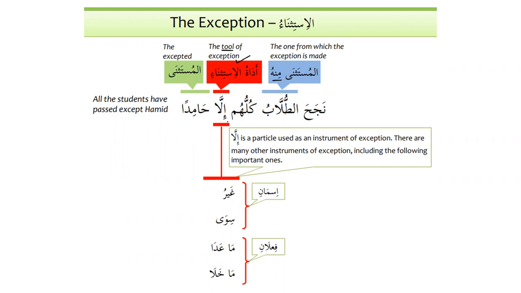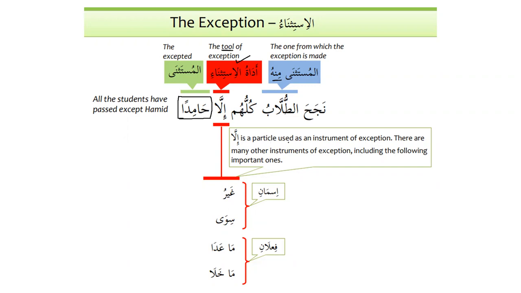Najahat tullabu kulluhum illa hamidan. All the students have passed except Hamid. One more thing we need to know, that this lesson is about what? It is about mansubat. And this is the last lesson in mansubat. So after illa, there are some possibilities that the mustathna or the accepted can be marfu as well. But inshallah, our focus will be on what? It will be on mansub, the noun that will be mansub after illa. However, we will learn about all the possibilities that can come after illa.